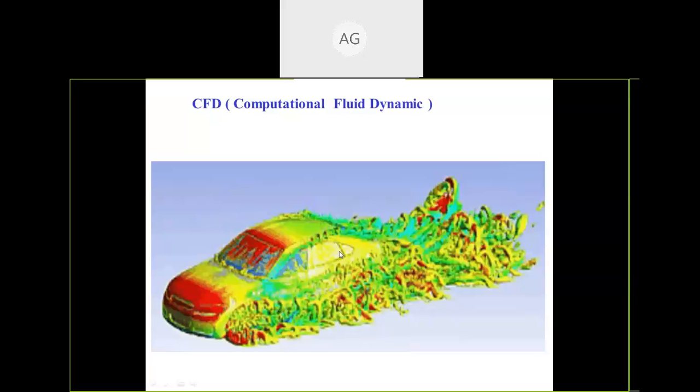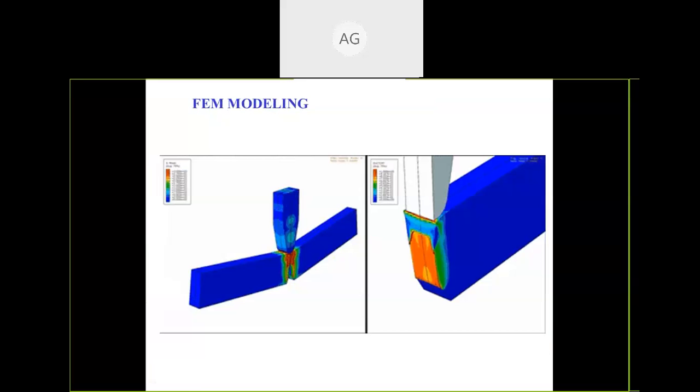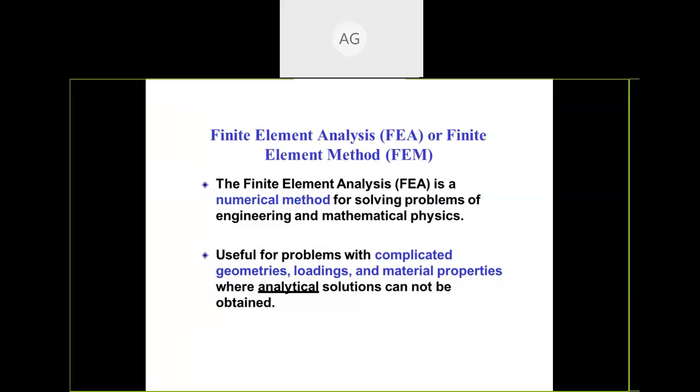Everything we can do with software, and after that we can make the hardware also. This one is actually a modeling, like if we are going to cut any material, we can also do that using FEM. Now, these are a few elements, and you can see how we are solving any complex geometry.